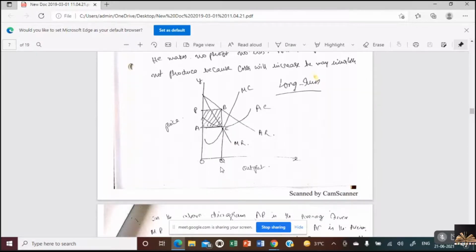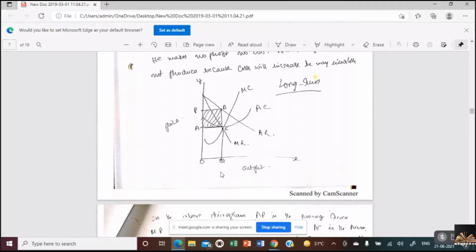So this is the price and output determination in the long run. He enjoys supernormal profits. Again, the average revenue curve and MR curve are downward sloping. MC cuts MR from below. And what do we call the point where MC cuts MR from below? What do we say in perfect competition? Equilibrium. What do you mean by equilibrium? Quantity demanded equal to quantity supplied. And this is the point where we compare the revenue and the cost.